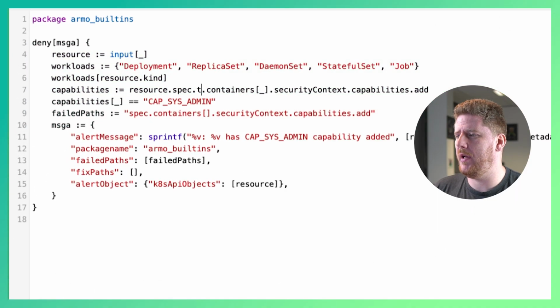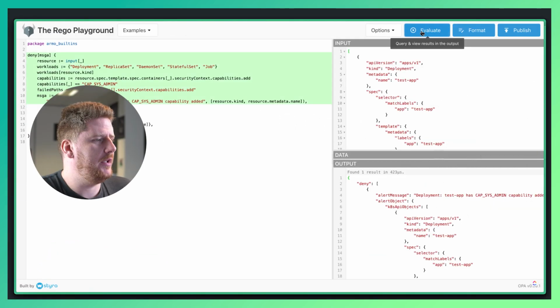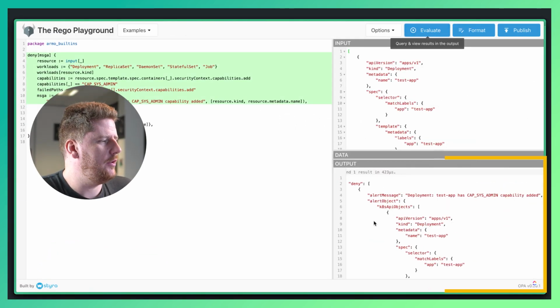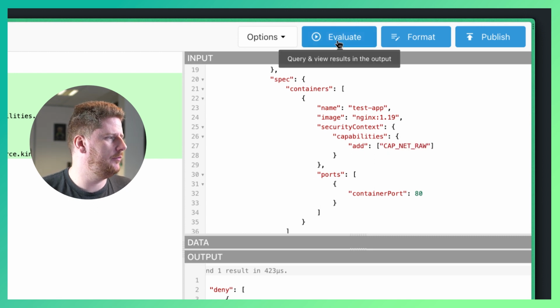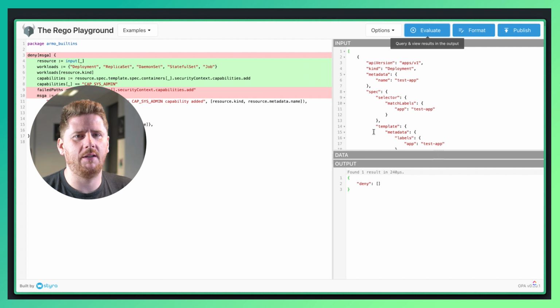Now I've noticed this a few times with the ChatGPT integration, is that it's not always good at getting template spec containers versus resource spec containers. So you may have to tweak this depending on the policy you get back from the integration. To fix this, I can do spec, template, spec, like so. Now when we click evaluate, we get our error message that we can know that we shouldn't be adding cap sysadmin to our pod. So let's remove it and add cap net raw and evaluate. Now our policy is successful.